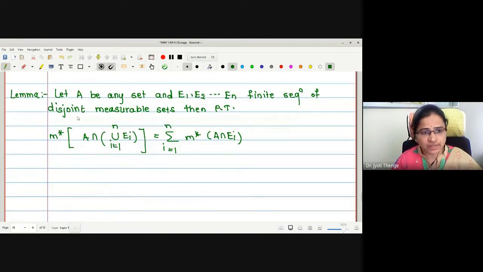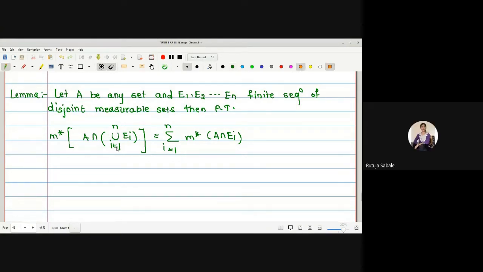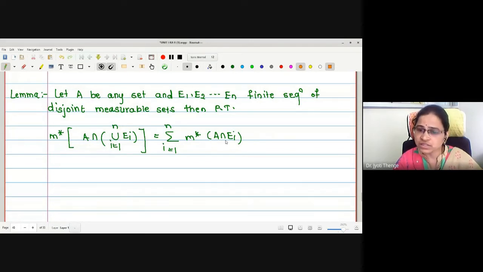Just think what will happen if we replace this set A by the set of real numbers R. Then what is R intersection the union of Ei? It is the union of Ei. And R intersection Ei is Ei itself. Therefore, this statement gives us m star of the union of Ei, i running from 1 to n, equals the summation of m star of Ei.